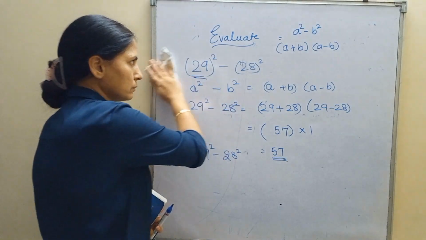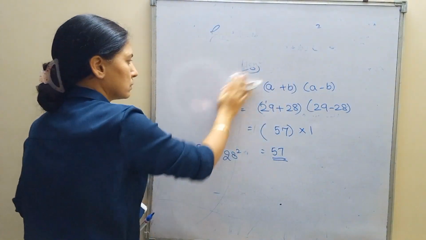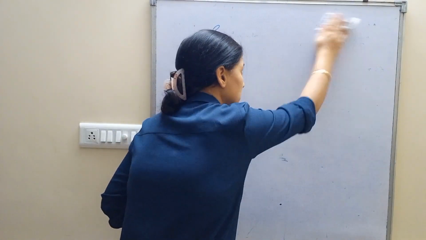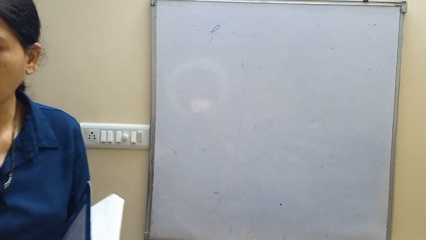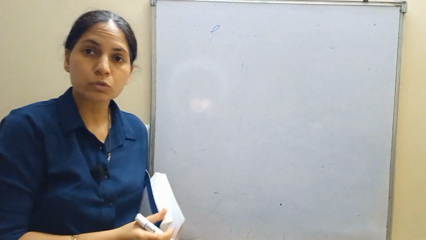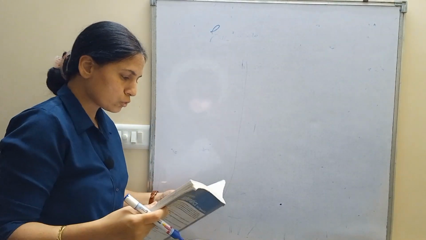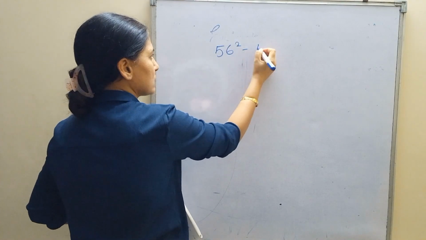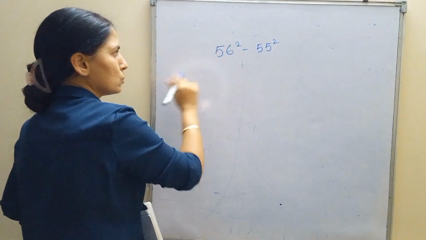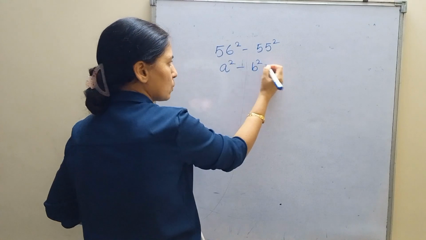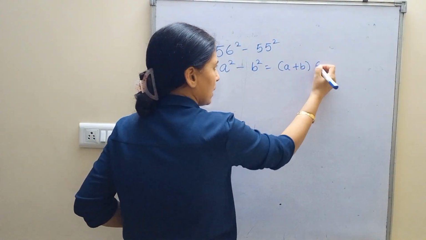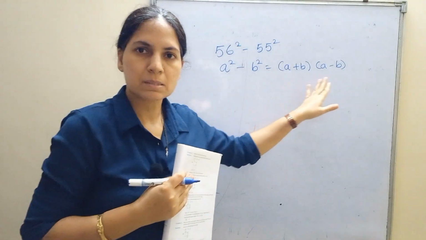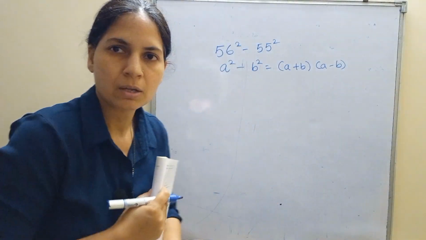Okay, I'll teach you one more sum like this, or 3 more sums like this. Students, these sums are not only important from your exam point of view but also in your personal life. You should know these methods. These are so easy and lucid methods. 56 square minus 55 square. Children, A square minus B square is A plus B, A minus B. Please remember.